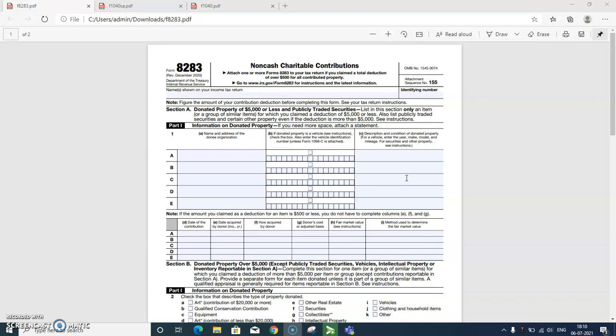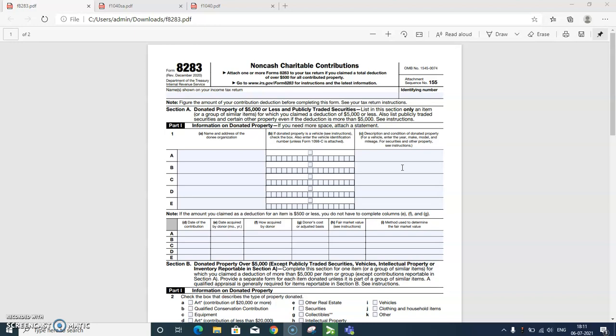Individuals, partnerships or corporations file Form 8283 to report information about non-cash charitable contributions when the amount of their deduction for all non-cash gifts is more than $500. The only exception to the $500 rule is for C corporations. C corporations must file Form 8283 only if their charitable contribution exceeds $5,000.